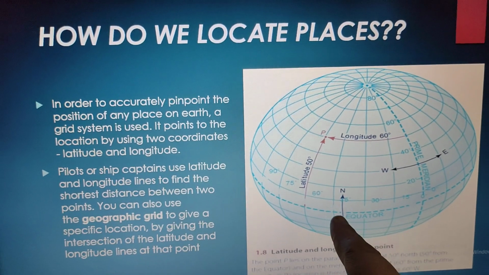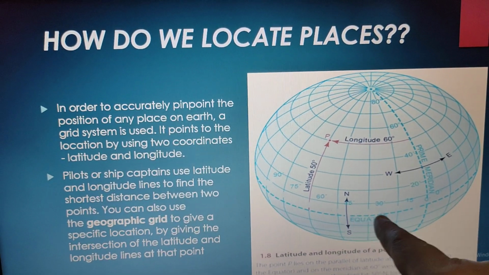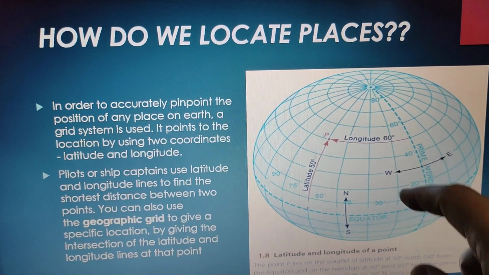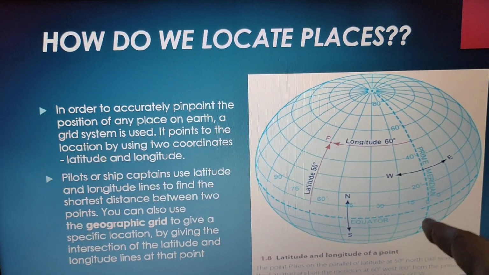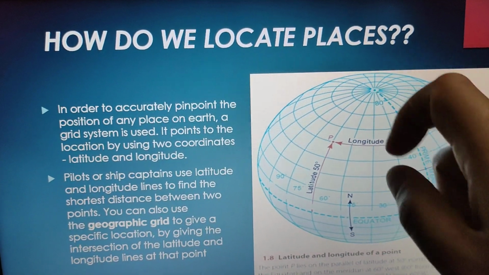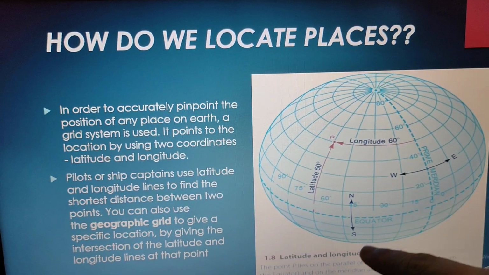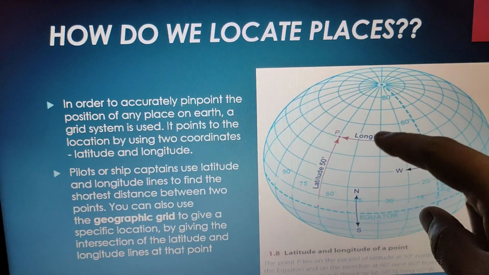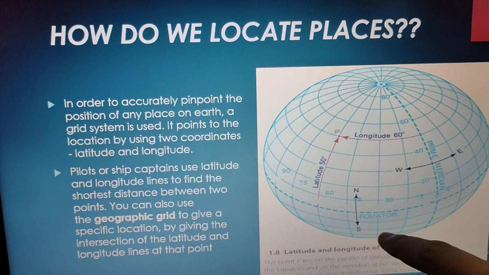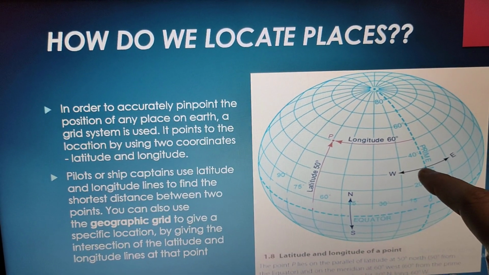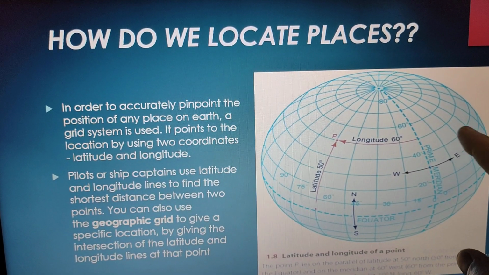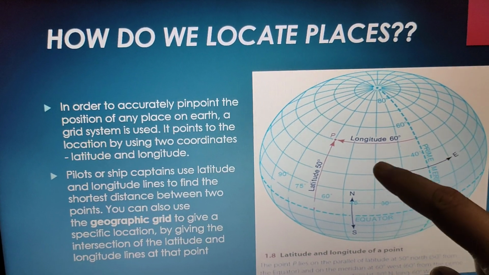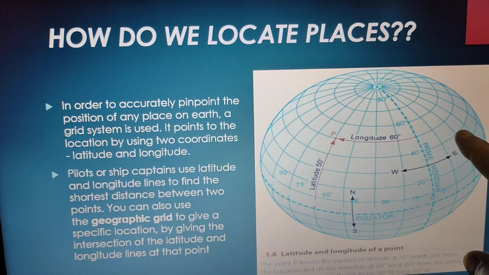Now see, this is your equator. Equator is at 0 degree. This is your prime meridian. Your prime meridian is at 0 degree. Now equator divides the earth into two equal halves, northern hemisphere and southern hemisphere. Similarly, prime meridian divides the earth into two equal halves, your western hemisphere and your eastern hemisphere.